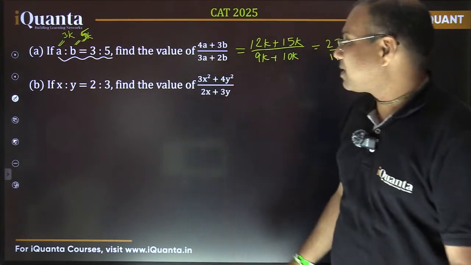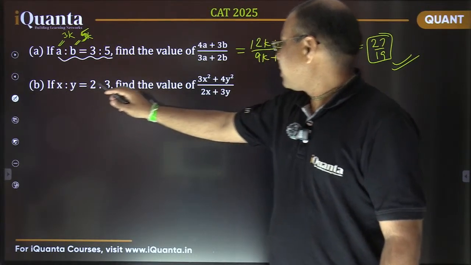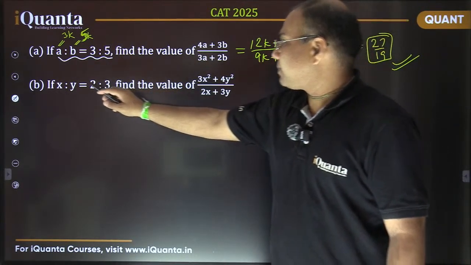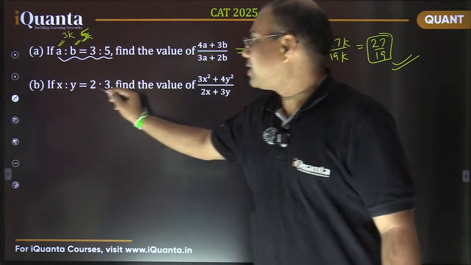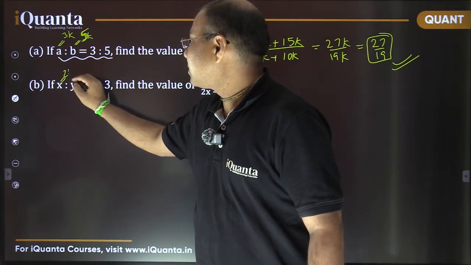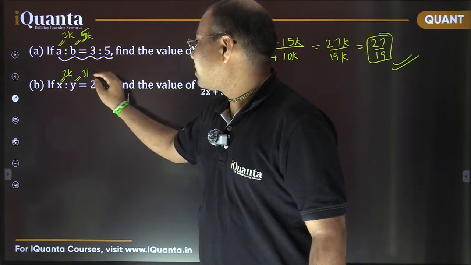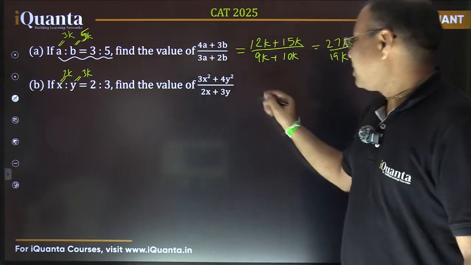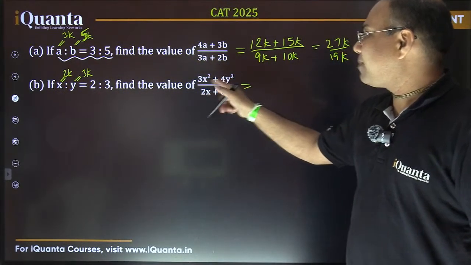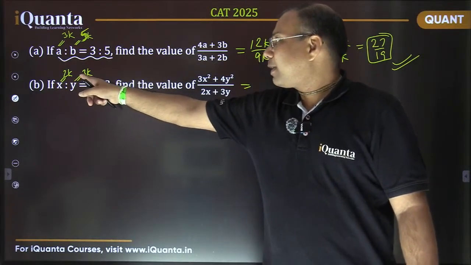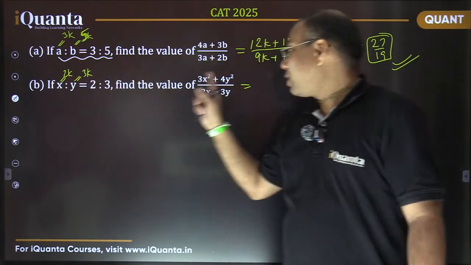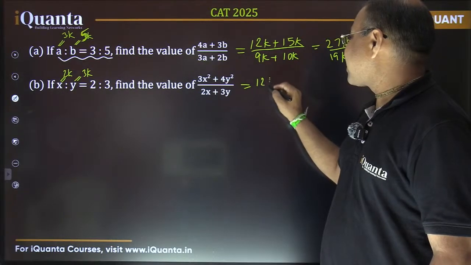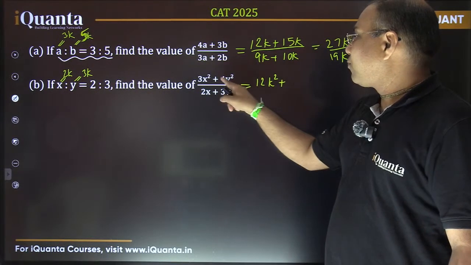Let's check this case. What happens here? So in this case, if I put same way X is equal to 2K, and y equal to 3k. What happens in this case? Let's see here. If I put these values, this is going to be 3 times square of 2k, that is square of 2k is 4k square. So 4 into 3, it is 12k square. Fine. 4 times y square.